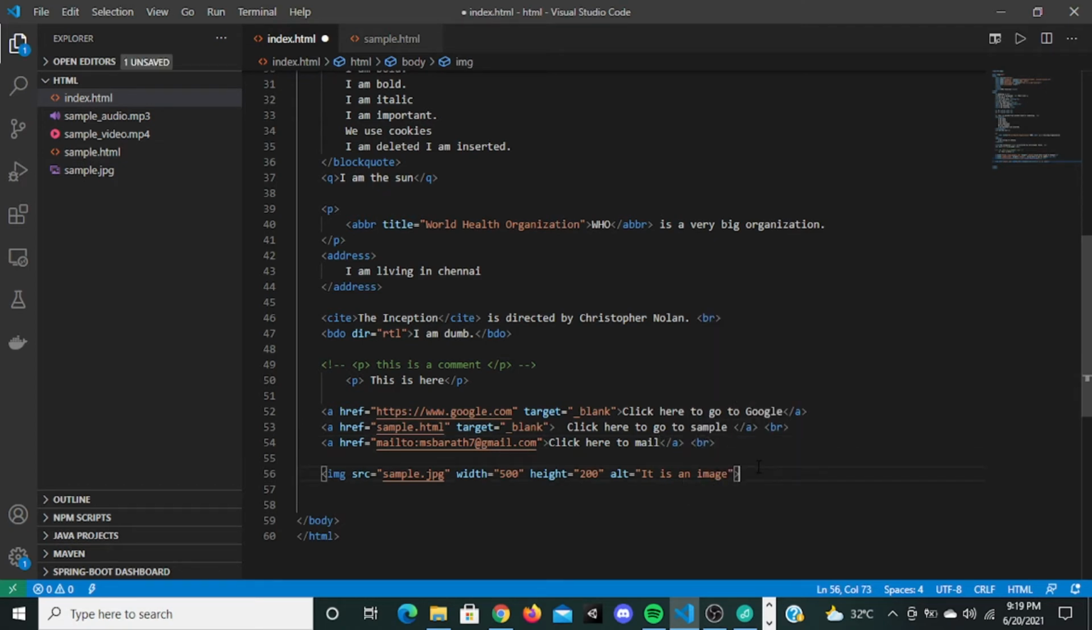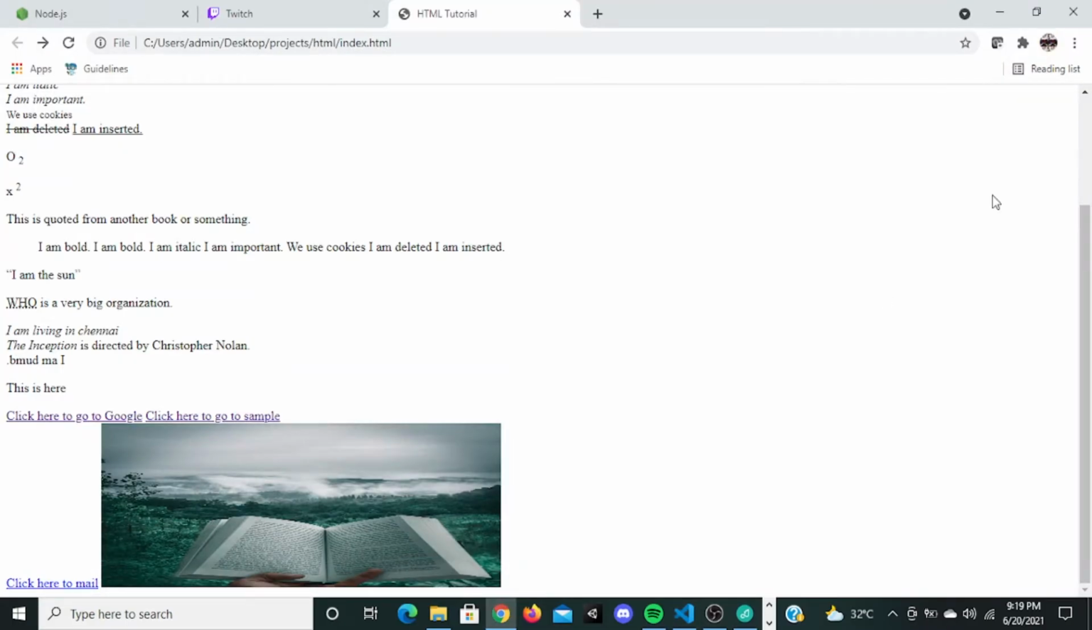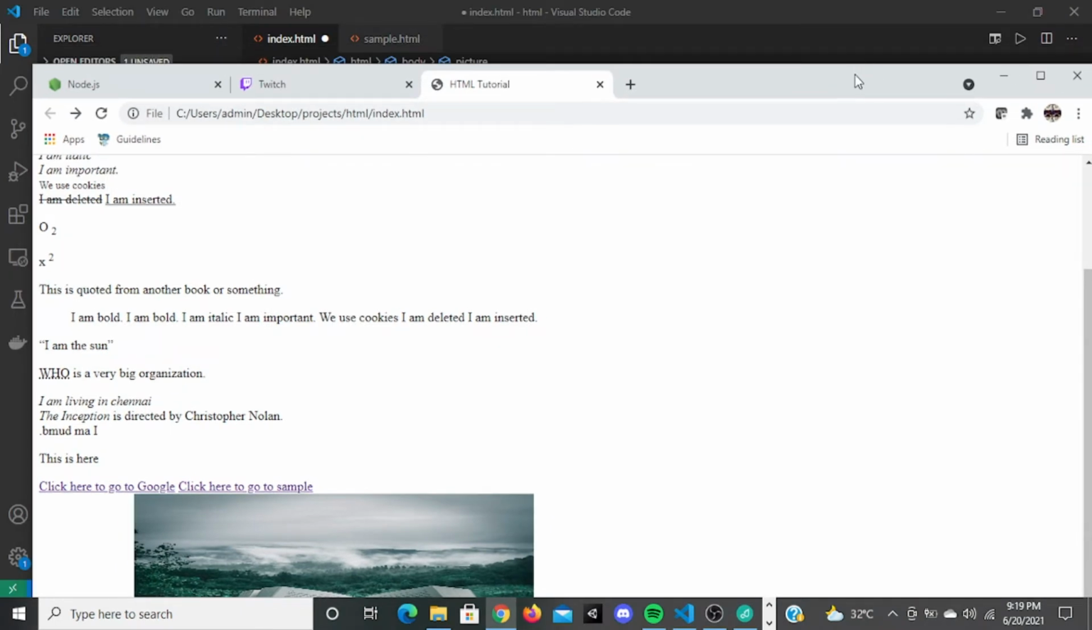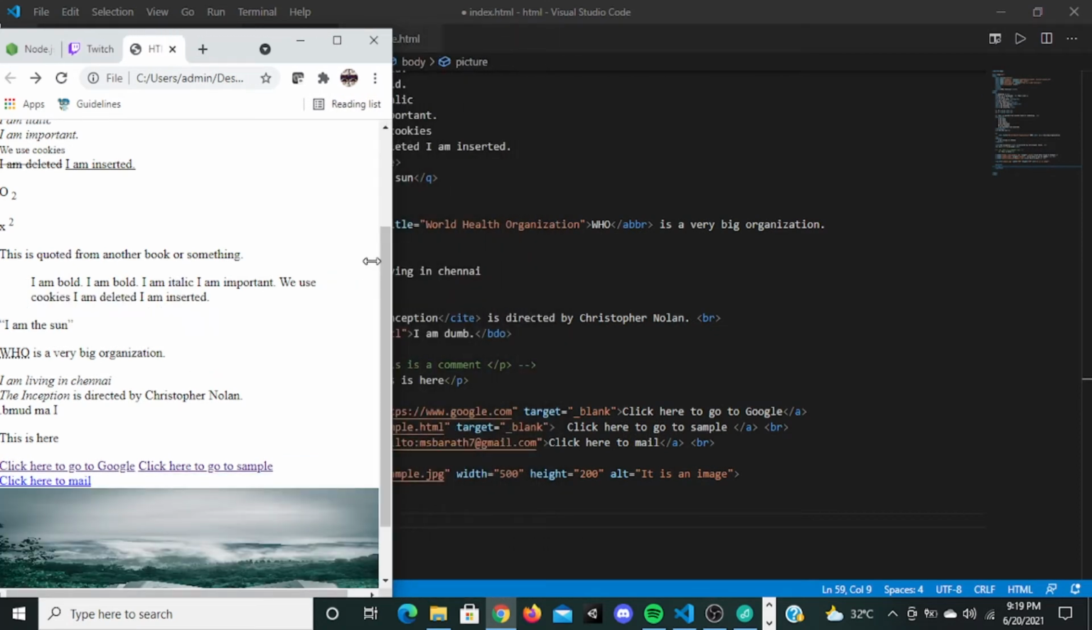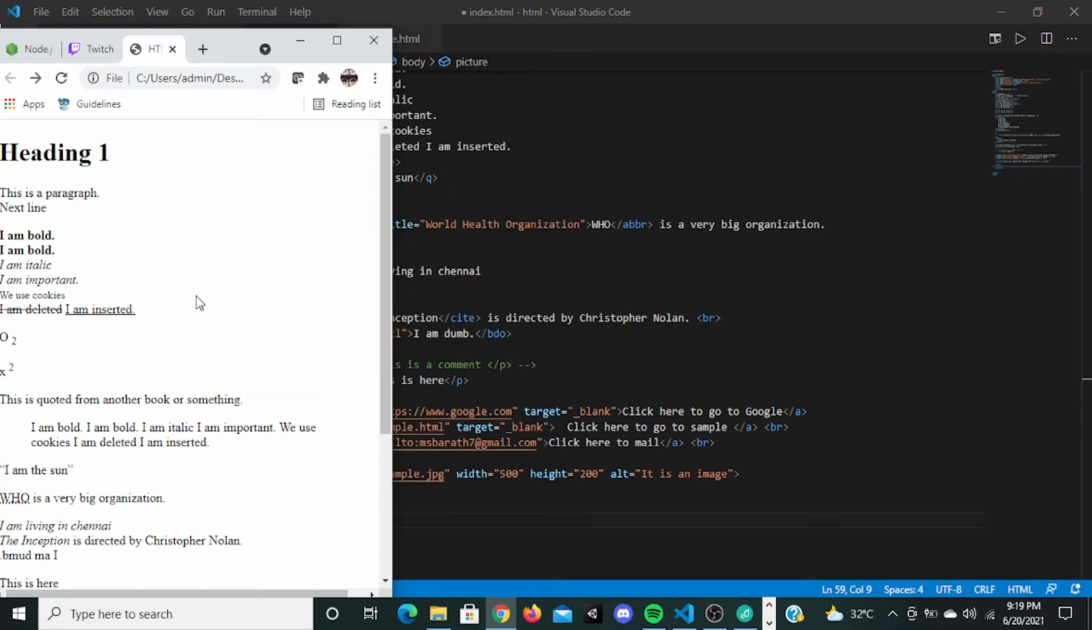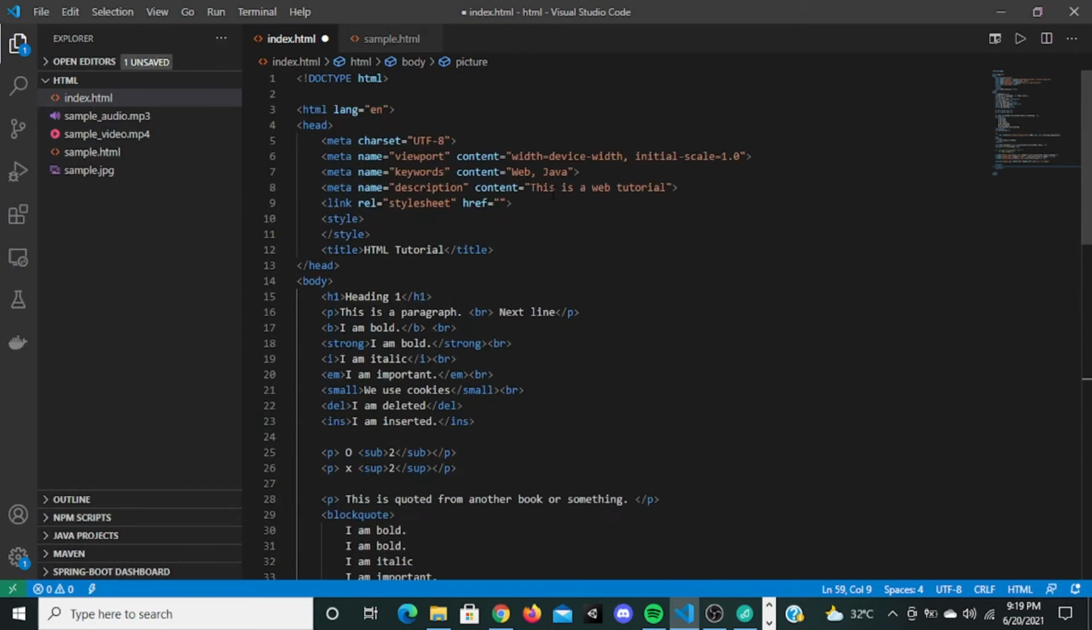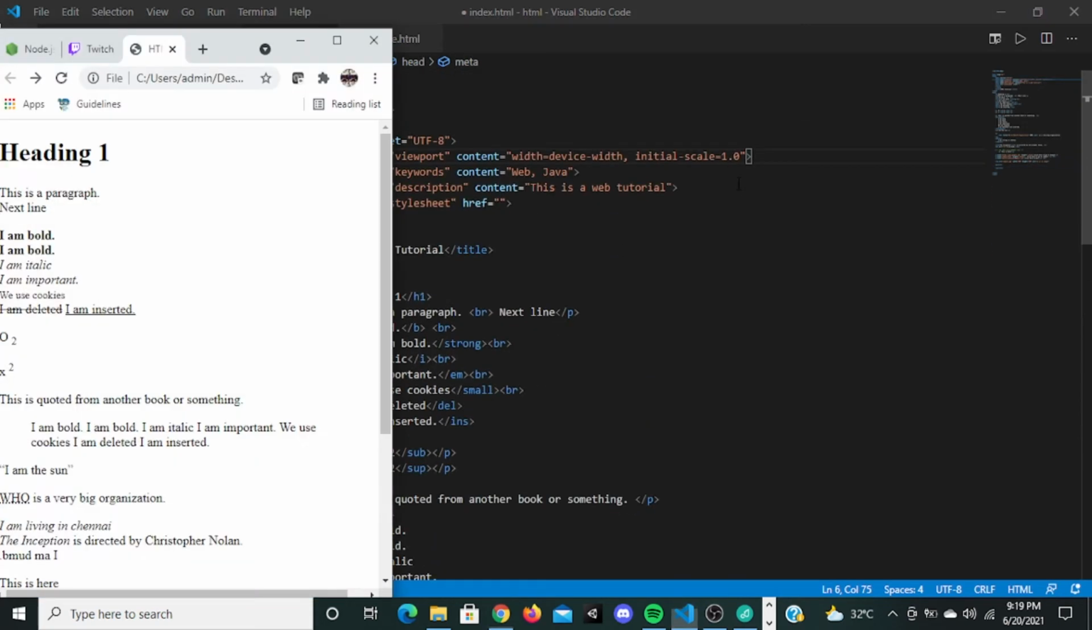So let's go to the next tag. We have a tag called picture. What this picture tag does is, I already told you there are different screen widths, right? If I make this screen small, you can see these texts are adjusting themselves. This is because I have given this meta tag right here. That's why these are adjusting themselves.